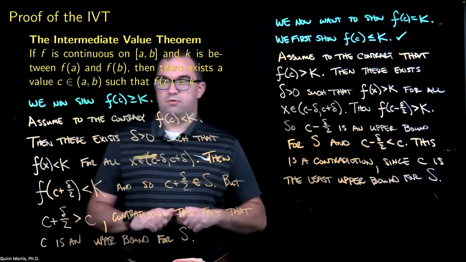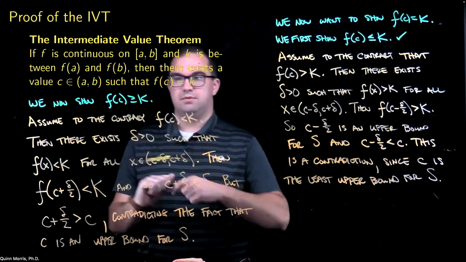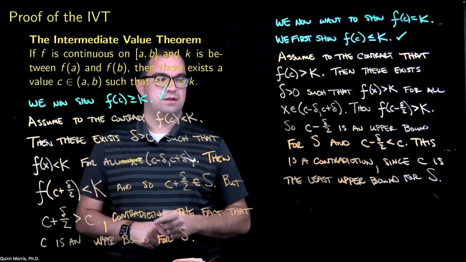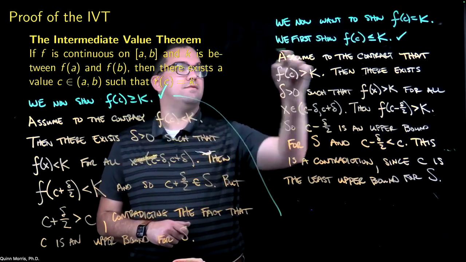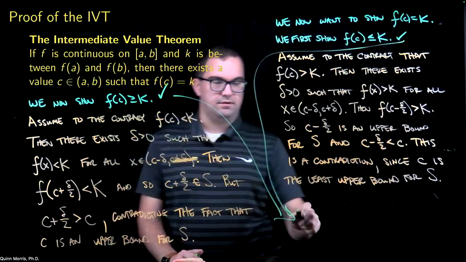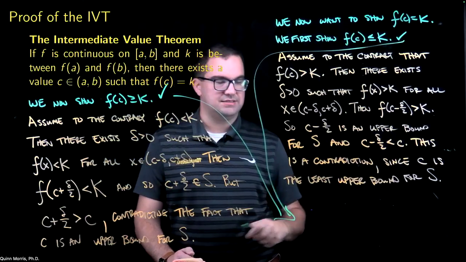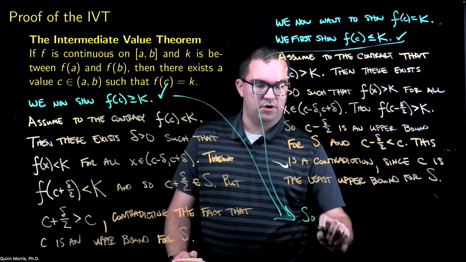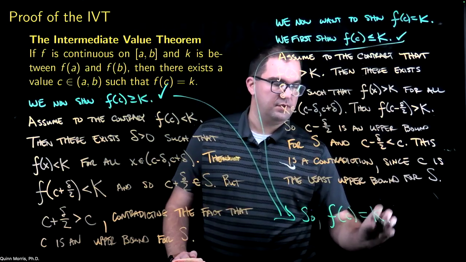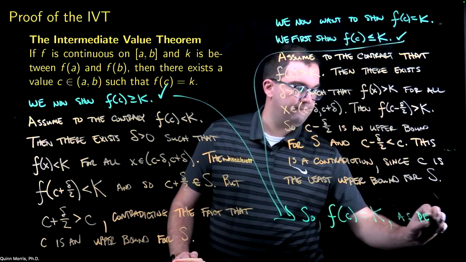All right. So our assumption here must have been false. And now we have established that f of c is greater than or equal to k. Now, combining these two pieces, we now have that f of c is greater than or equal to k. We now have f of c is less than or equal to k. And so the only way both of those can be true is if f of c is equal to k as desired.